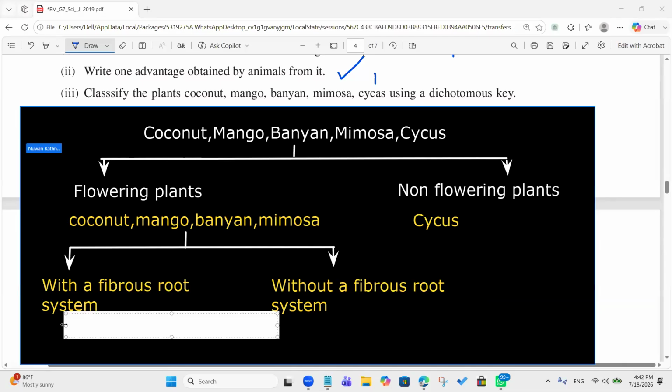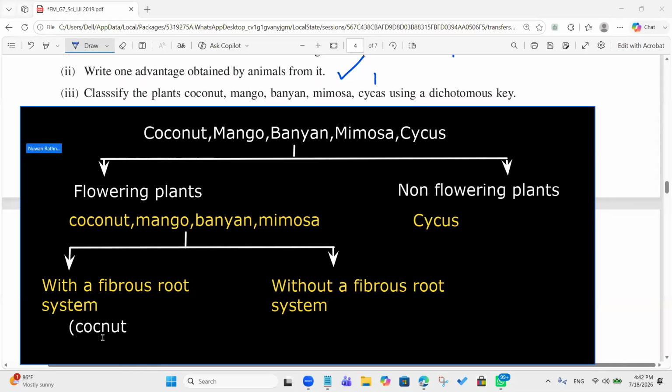Which one has a fibrous root system? Coconut. Yes, it is coconut. Is that all? Yeah, only coconut. The mimosa is wrong.